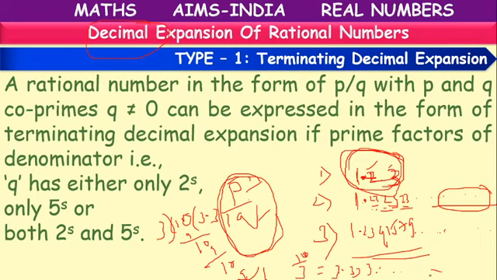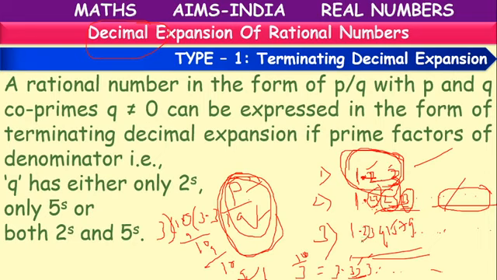So this is an example of non-terminating, but after the decimal some place values are repeating, like here 2323 and here 333. They are repeating. So this is an example of a non-terminating repeating decimal. If we divide a rational number, it may be a terminating decimal or a non-terminating repeating decimal.